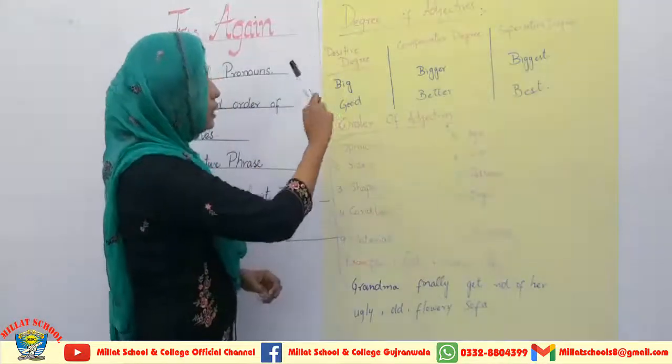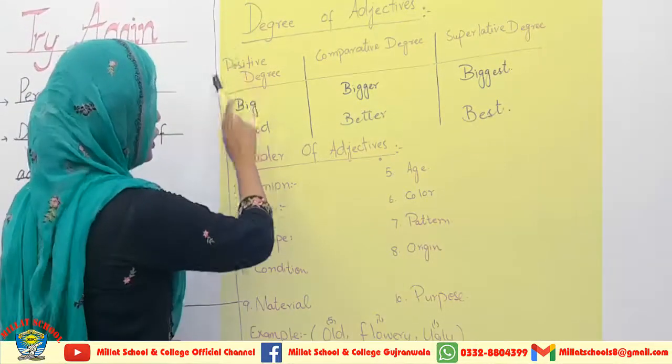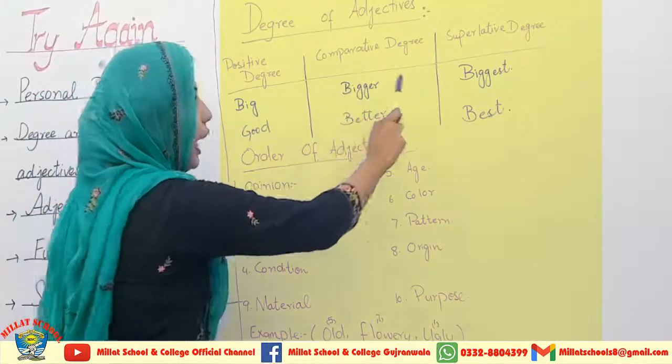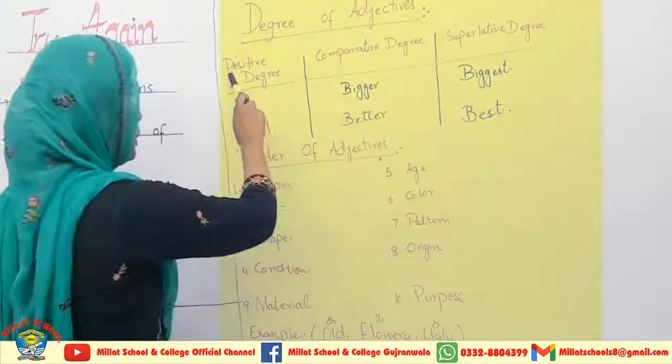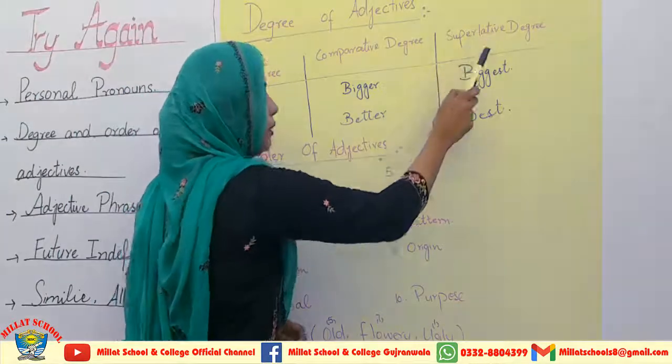Degrees of adjectives are over here on the board in front of you. The first degree of adjective is positive degree, then comparative degree and then superlative degree. The positive degree is over here, big, comparative degree is bigger and superlative degree is biggest.